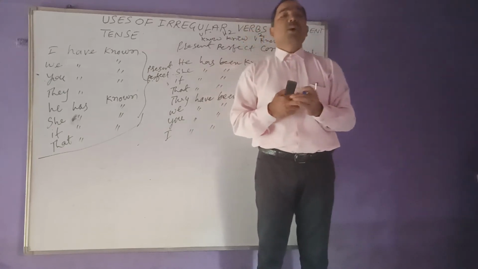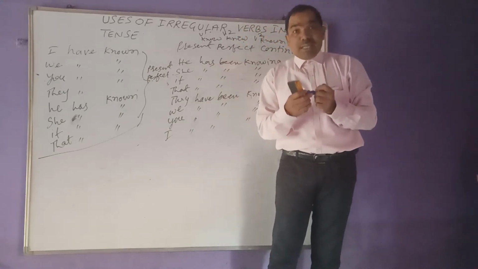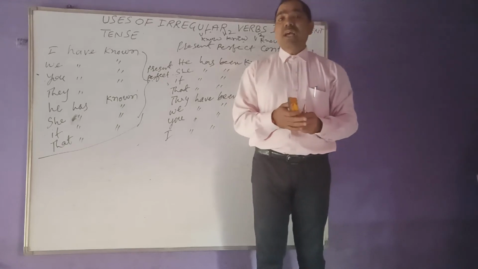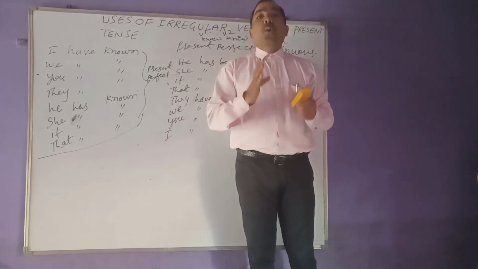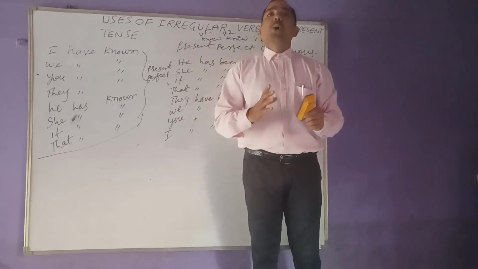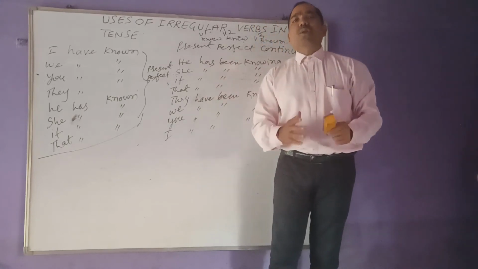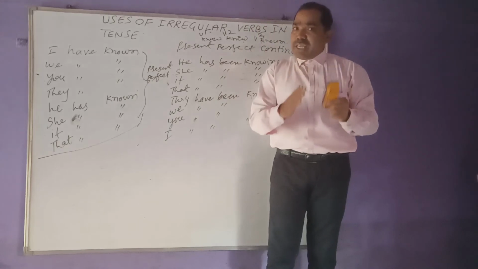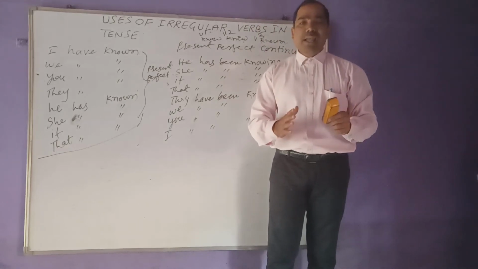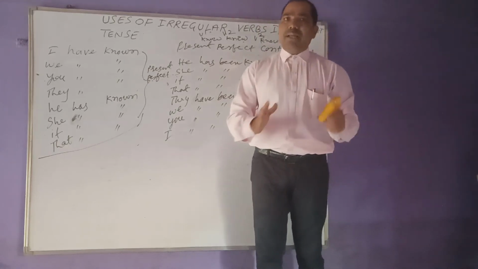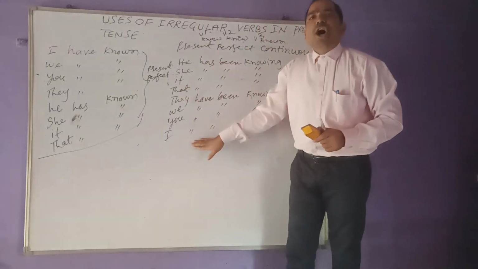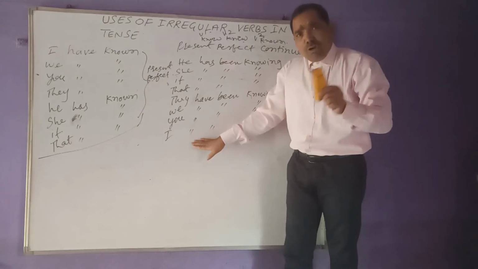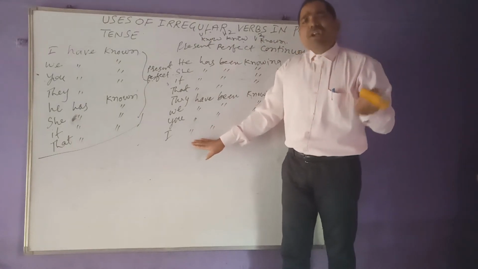Remember, my dears, what I am going to say to you and what is the intention of my spoken English class? The intention of my spoken English class is that whoever is listening to me or following me, he or she should understand perfectly and their doubts should be cleared after going through such uses of irregular verbs in any one of the tenses.